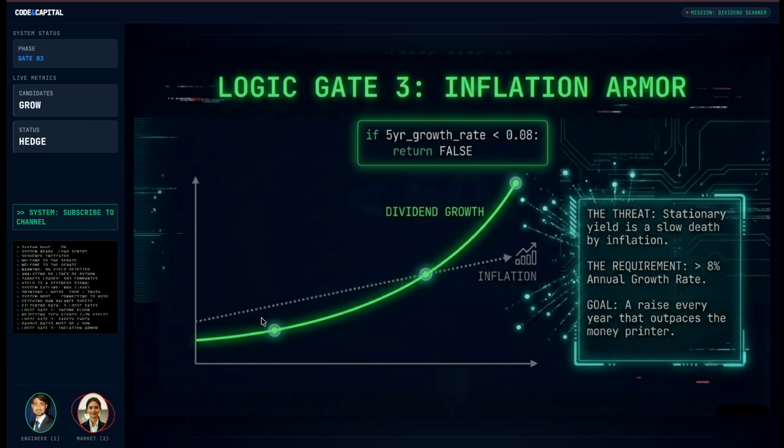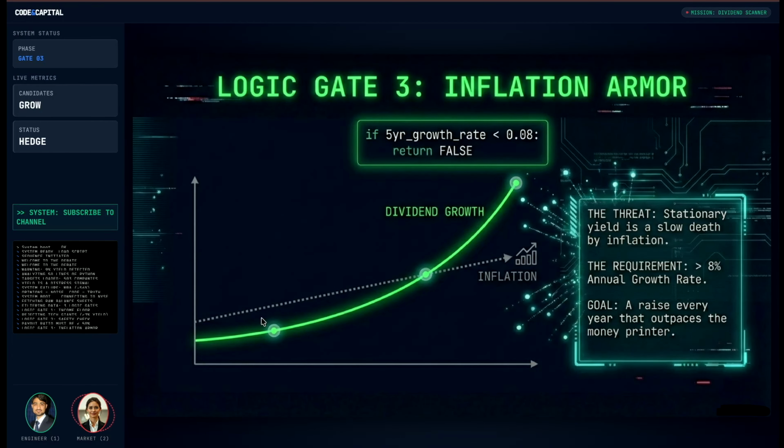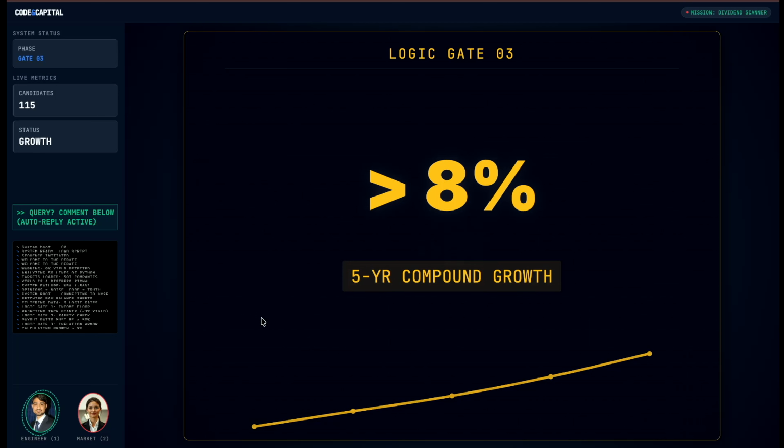That is why we have logic gate 3, inflation protection. I demand a 5-year dividend growth rate greater than 8%. We need companies that give us a raise every single year faster than the Federal Reserve can print money. So high yield, low payout, and massive growth. That sounds like a unicorn hunt. I mean, does anything actually survive these filters?